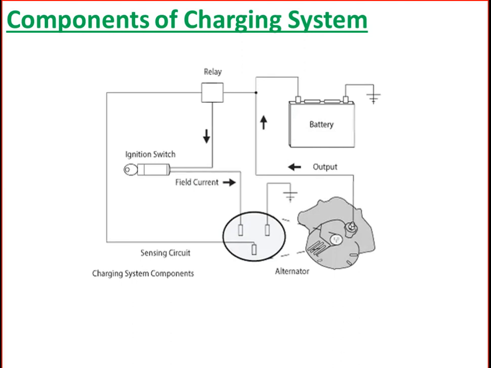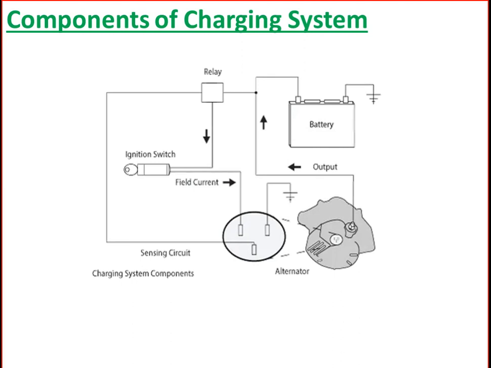The third main component of the charging system is the battery. The battery is another essential part of the automobile charging system, as it serves as a reservoir of electrical power. We have discussed the battery in the automotive storage system in detail, so you can have a look at that video also. The engine starter motor is directly connected to the positive terminal. It helps to crank the engine to start. As the engine is running, the alternator directly charges the battery. The battery can also supply power to electrical components when the engine is not running.